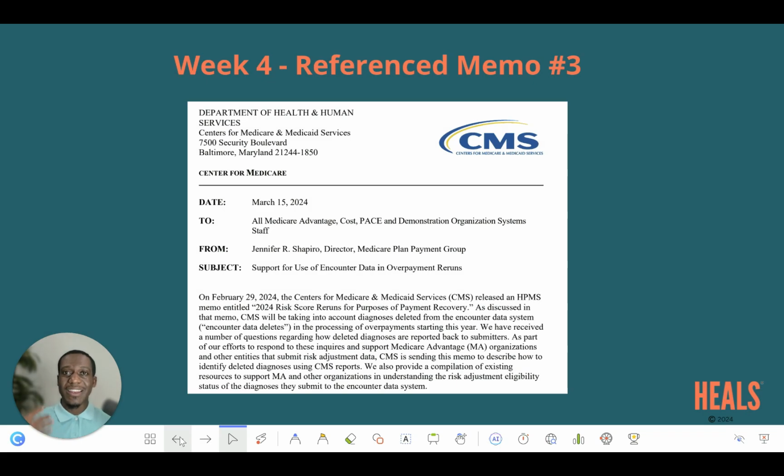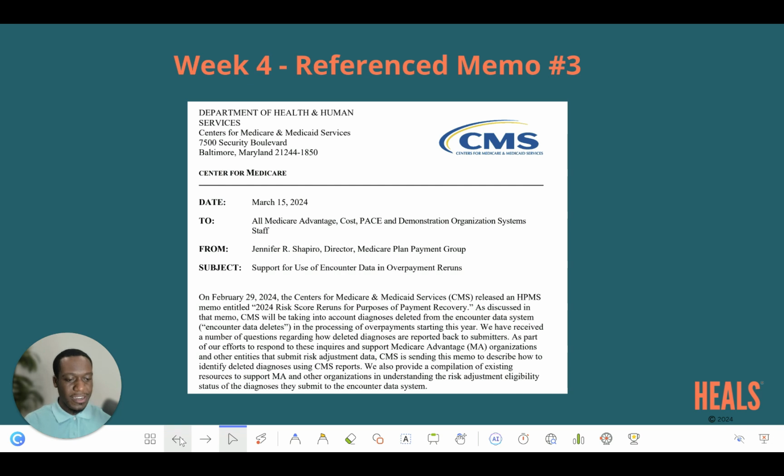Today, we are looking at another reference memo that was in the payment year 2018 rerun memo. And this reference memo was released on March 15th, 2024, and it is titled Support for Use of Encounter Data in Overpayment Reruns. CMS released this memo earlier this year to inform Medicare Advantage plans of using encounter data in overpayment runs.